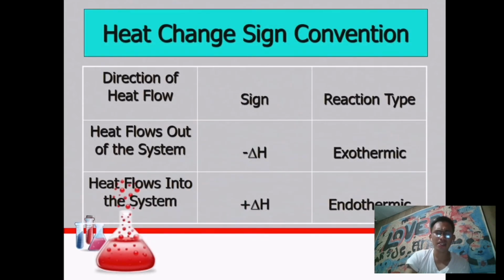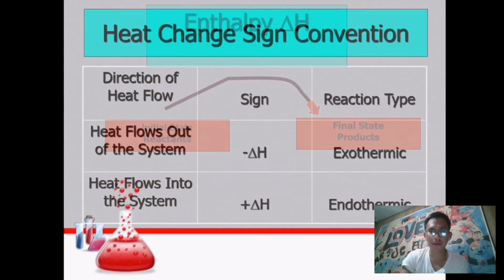So, heat change sign convention. We have here a table that shows the heat change sign: direction of flow of heat, sign, and reaction type. When the heat flows out of the system, the sign is negative ΔH, and that type of reaction is exothermic. Negative. Heat flows into the system, positive, and that is an endothermic process.